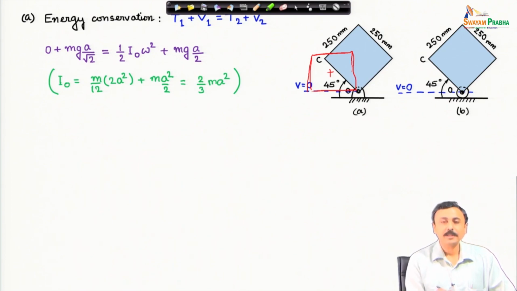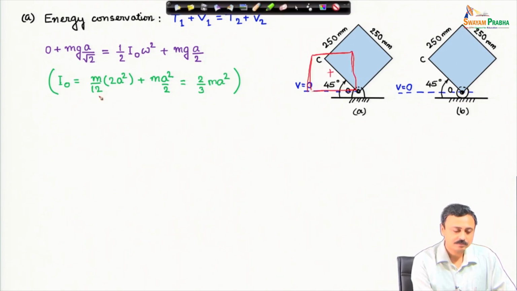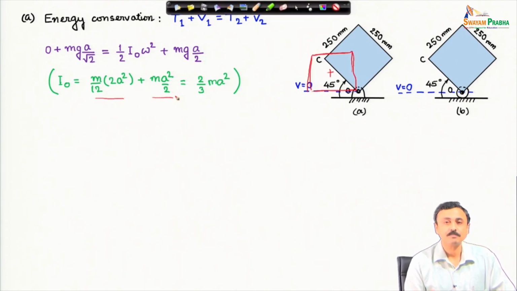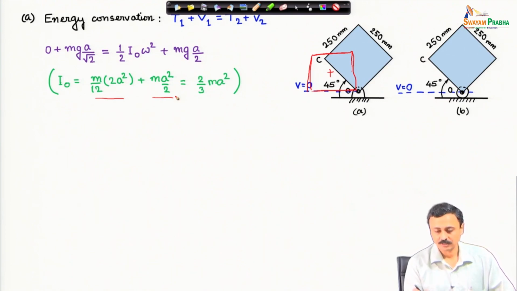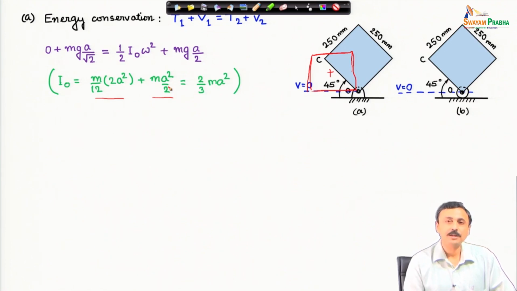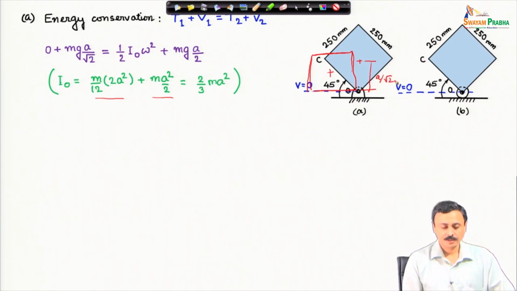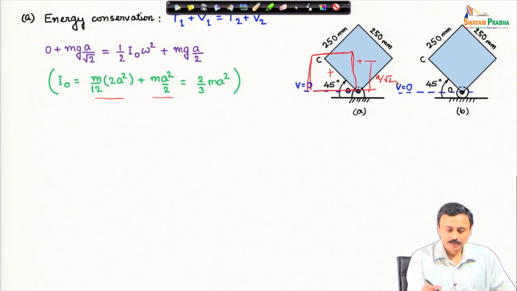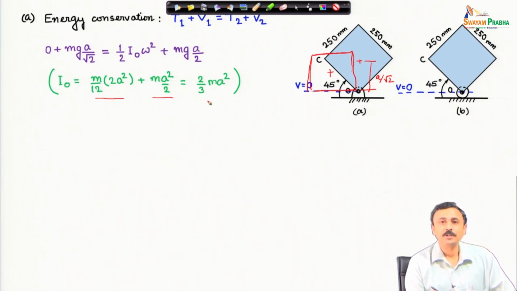I O you can calculate, this is using the parallel axis theorem, of course. This is I about the center of mass, this is mass times the shift square. The shift is a by root 2, therefore, a square by 2 is the shift square. So, from the center of mass to this point, this is okay. This is the moment of inertia about O.